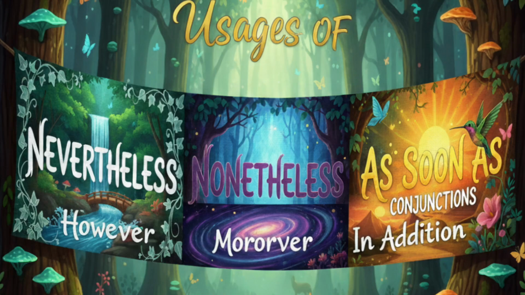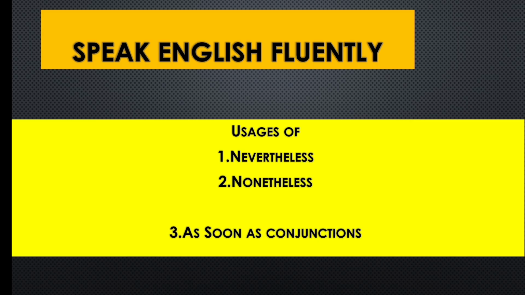The first conjunction is nevertheless, the second is nonetheless, and the third is as soon as. How do we use these in our day-to-day conversations, and what are the meanings of these three conjunction words?